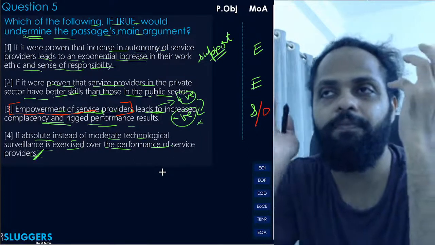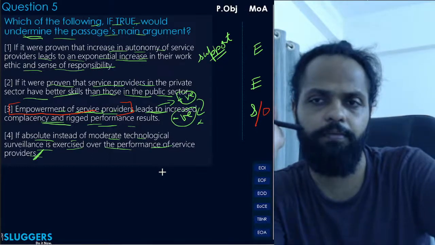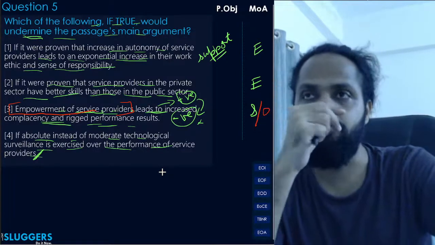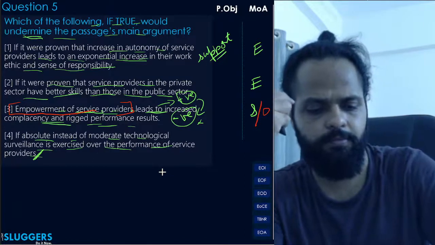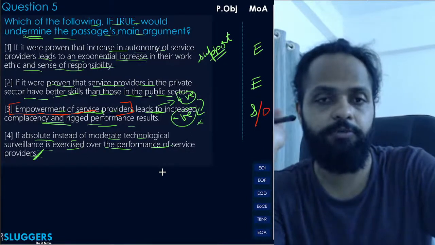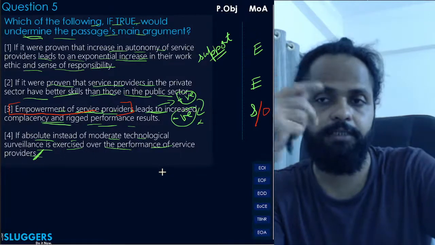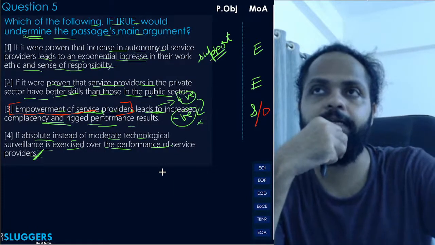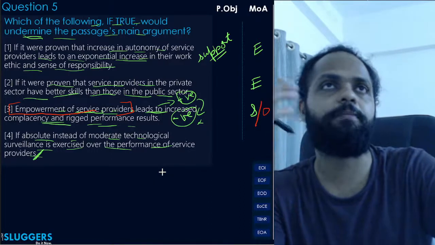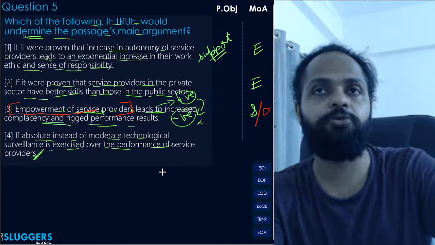Second, let's suppose you allow it, we understood by ourselves that okay, if instead of undertaking moderate technological surveillance, you go for absolute technological surveillance, in these cases, then maybe the problem gets solved afterwards, maybe service provision becomes better. We assumed that ourselves here. Even if let's say the option says that, it still does not address or either support or undermine the author's argument, because the author says nothing about absolute technological surveillance.